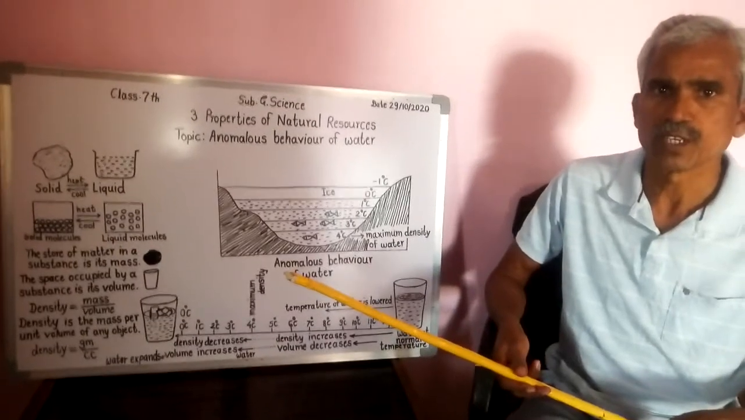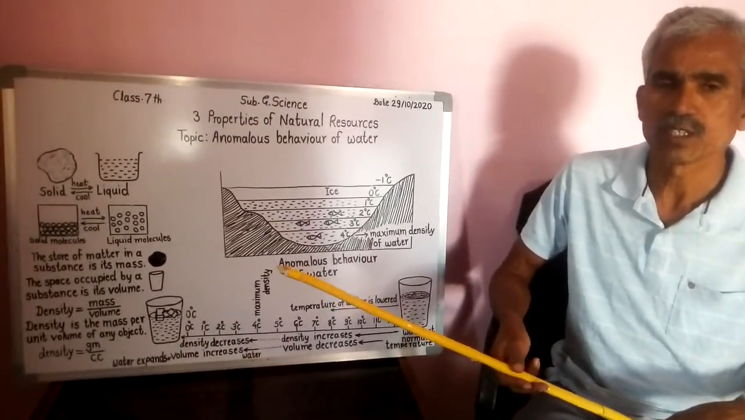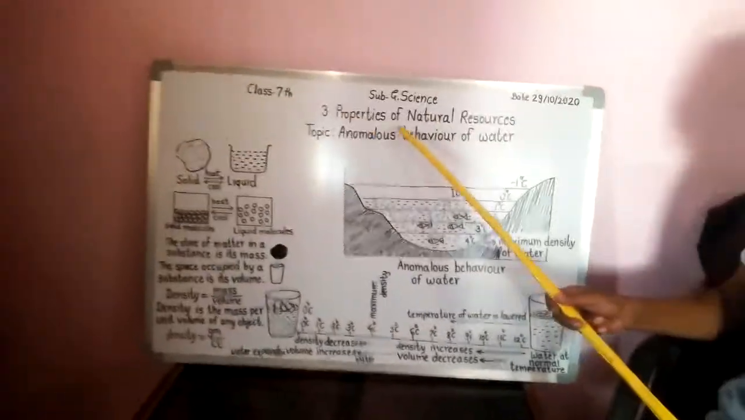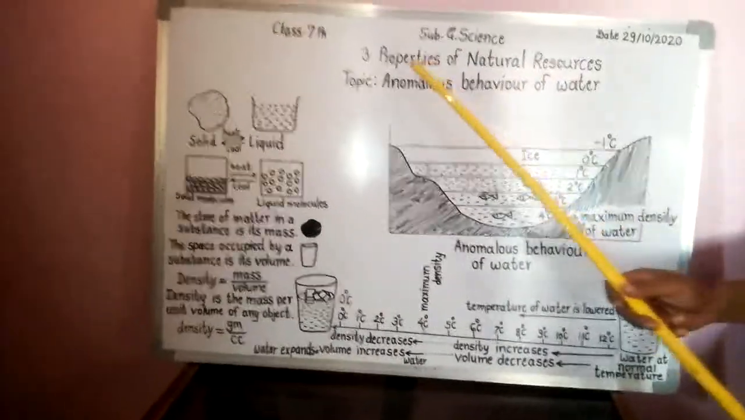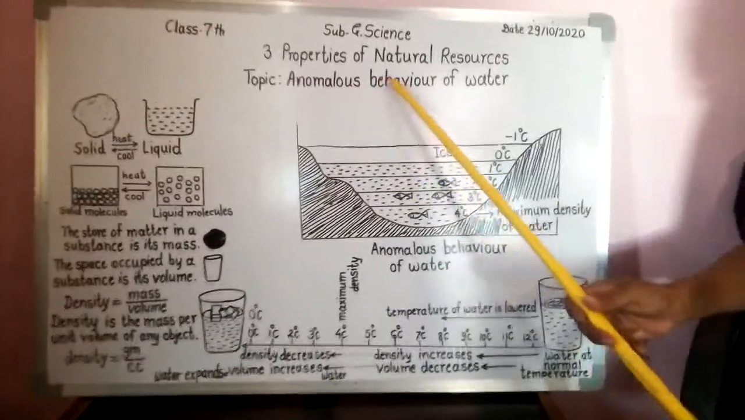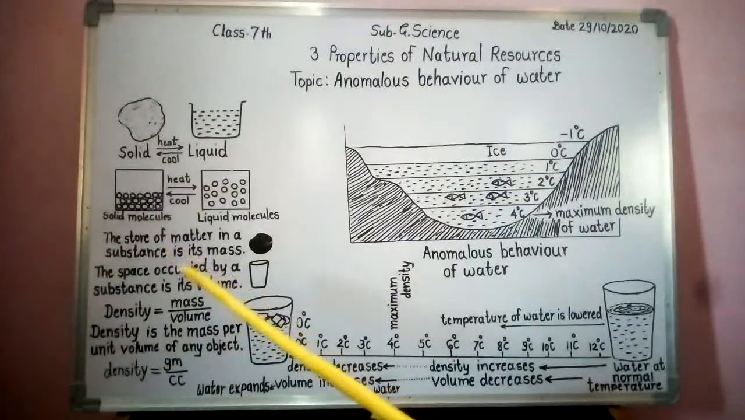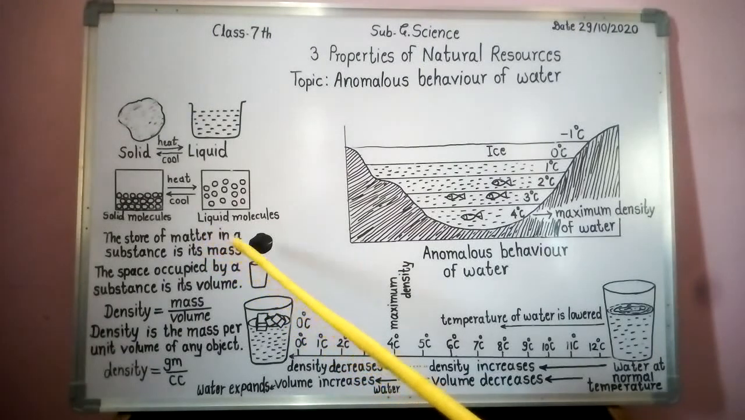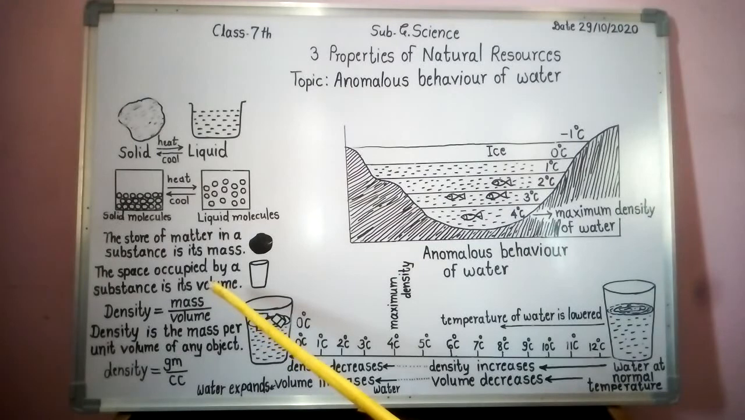Class, today in our science class we are going to see lesson number 3, properties of natural resources, and the topic is anomalous behavior of water. Students, the topic is related to density. So first of all you should know about density. Density is equal to mass upon volume.